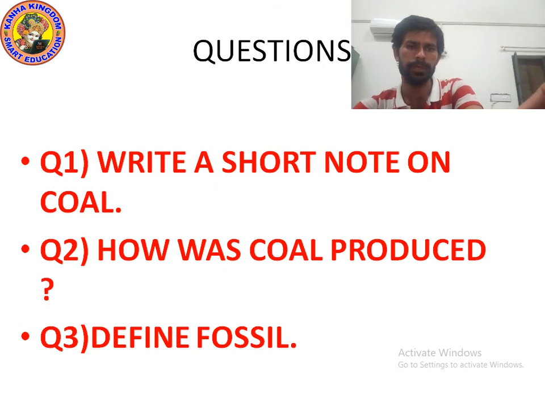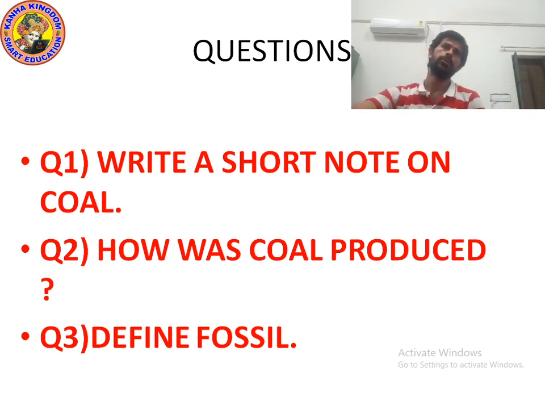Question number 1. Write a short note on coal. Coal is as hard as stone and is black in color. Coal is one of the fuels used to cook food. Earlier it was used in railway engines to produce steam to run the engine. It is also used in thermal power plants to produce electricity. Coal is also used as a fuel in various industries.